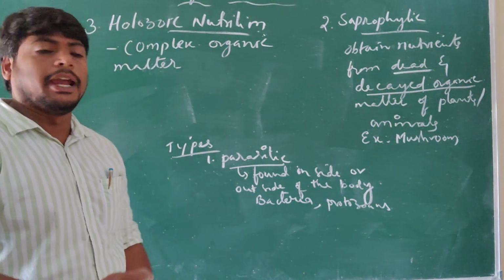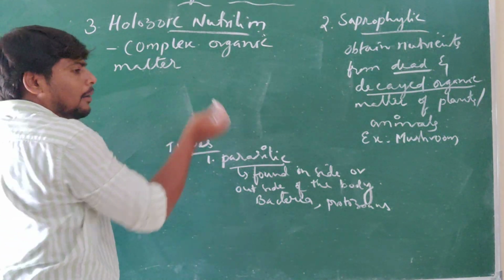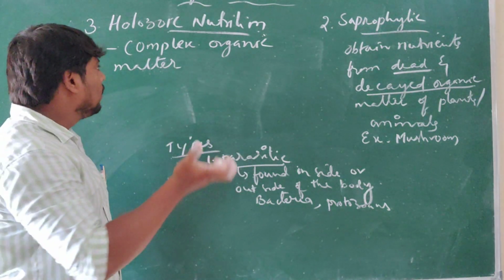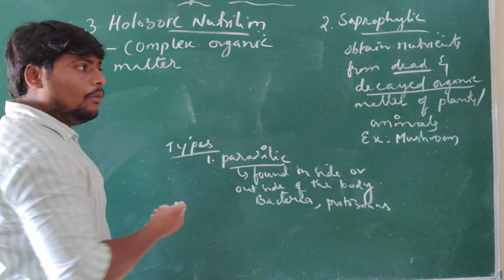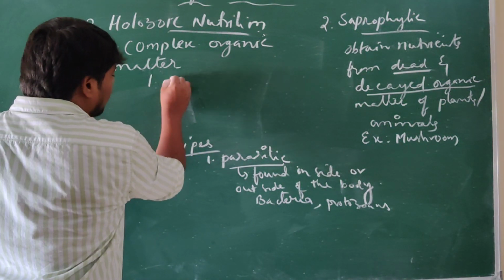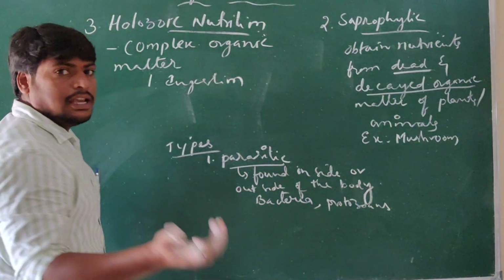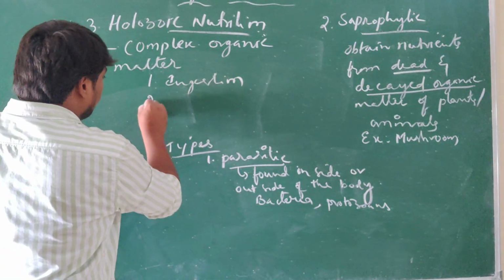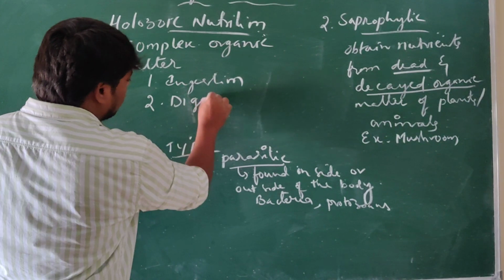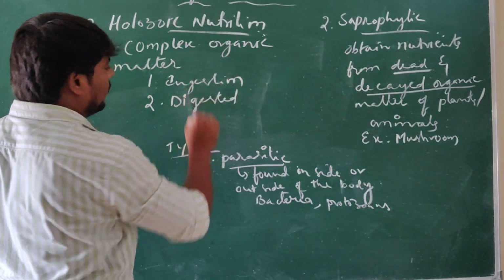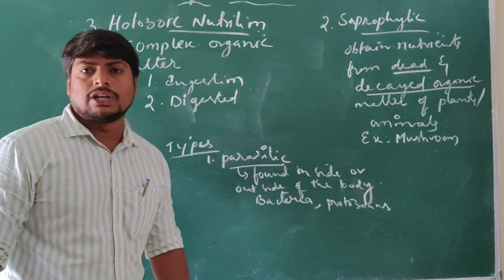How can we obtain this complex organic matter? It is involved by ingestion of the food. Ingestion means taking in food, where it gets digested. The food we take is digested.